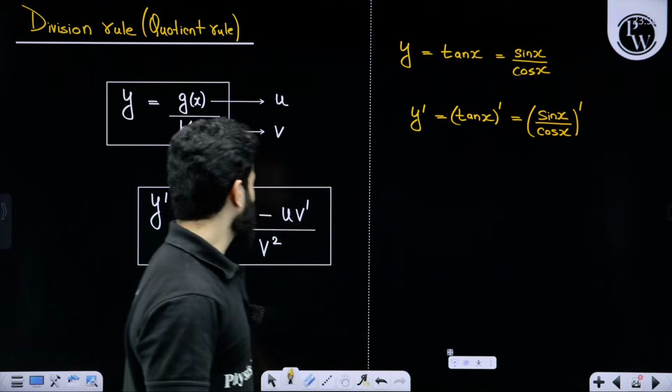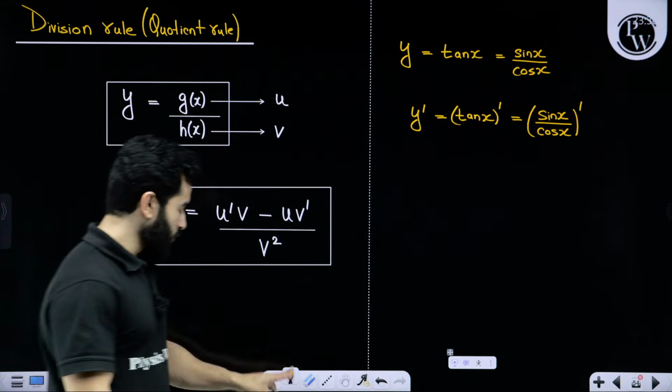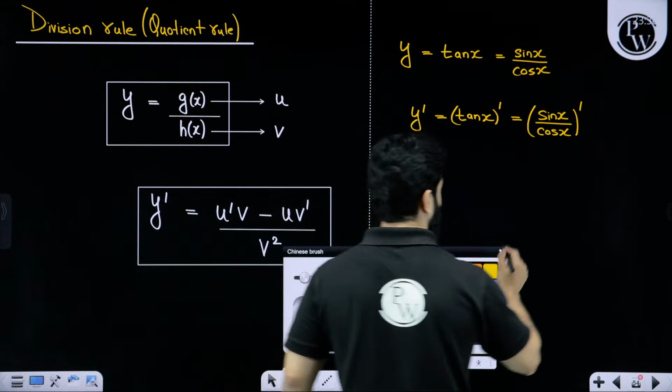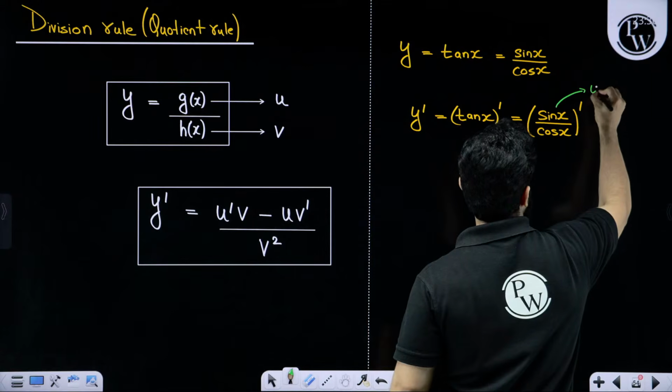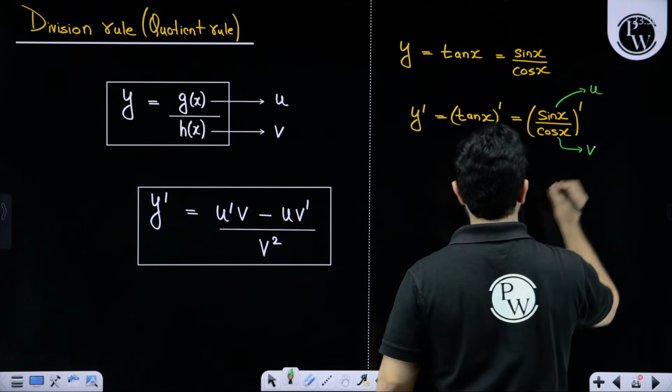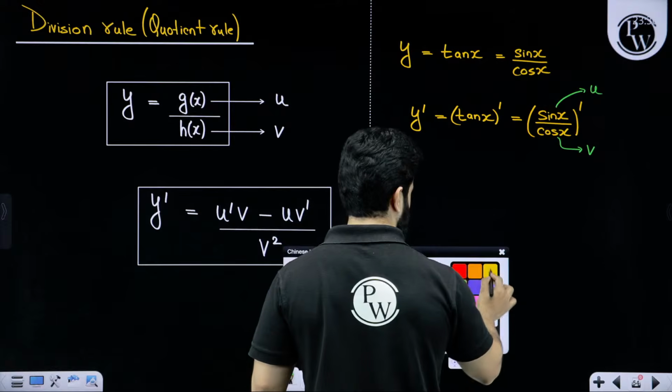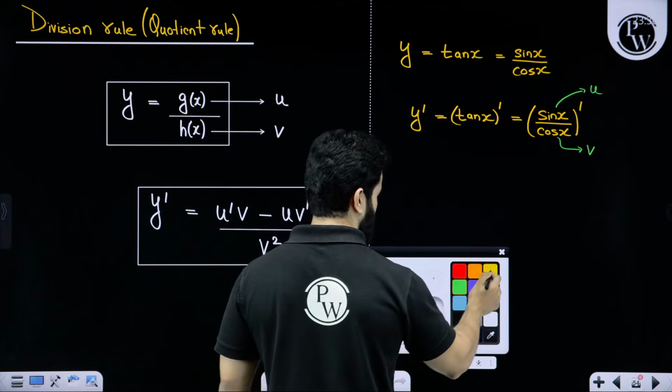Correct? So now the rule says, my dear friends, let's say this is u and this is v.